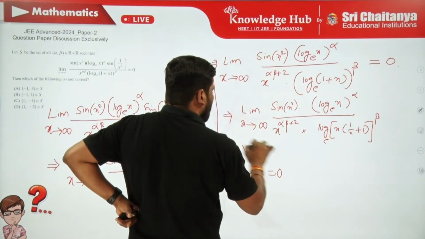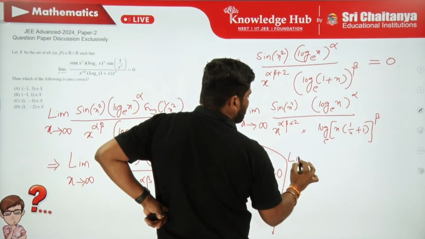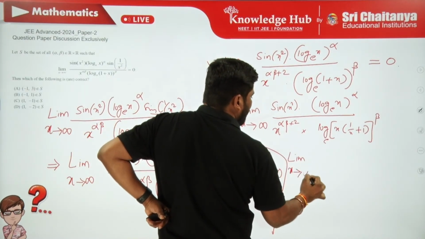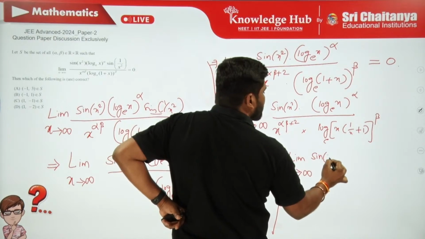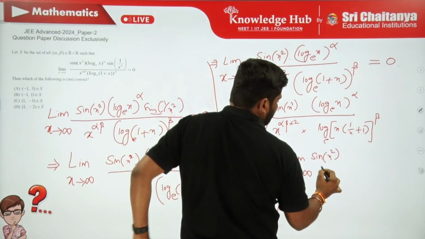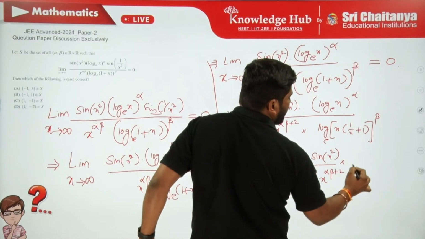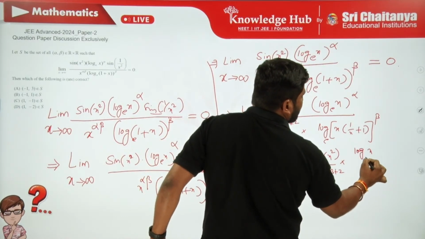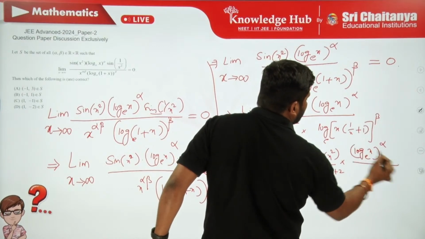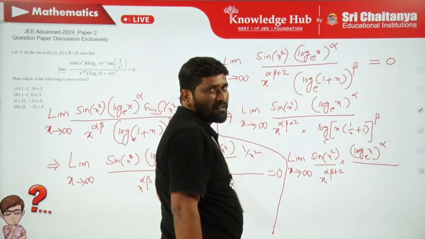This can be written as limit x tending to infinity, sin of x square by x power alpha beta plus 2 into log x to the base e whole power alpha, by... this is like log of a into b, which can be written as log a plus log b.